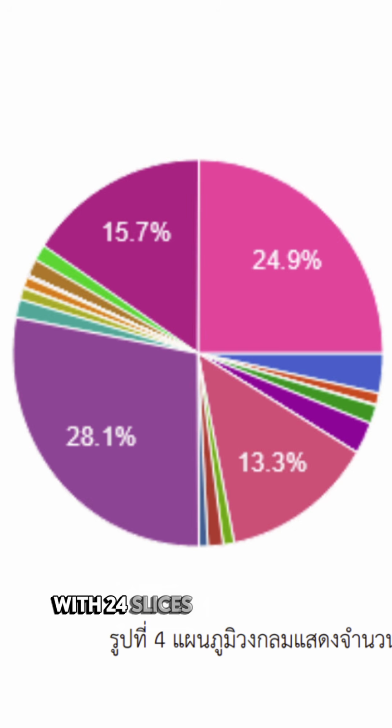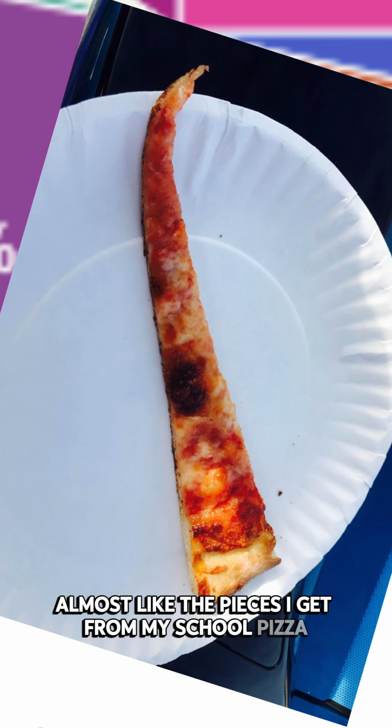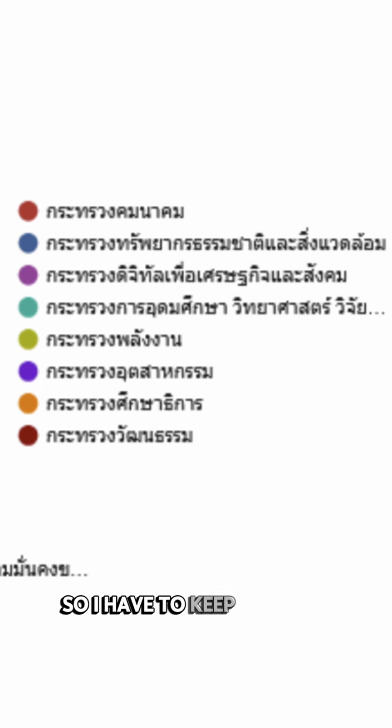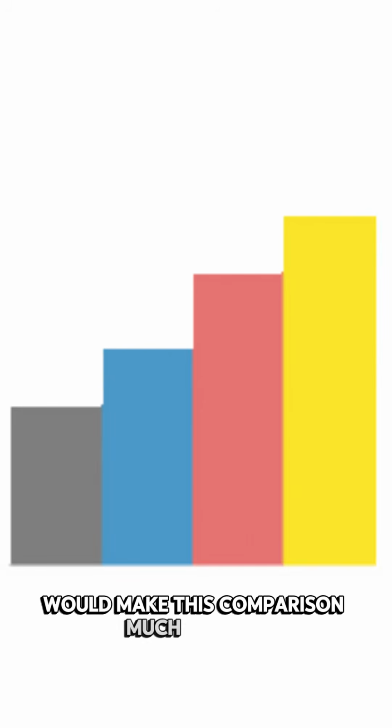With 24 slices, many become tiny, almost like the pieces I get from my school pizza. The chart also needs a long color legend, so I have to keep looking back and forth. A sorted bar chart would make this comparison much clearer.